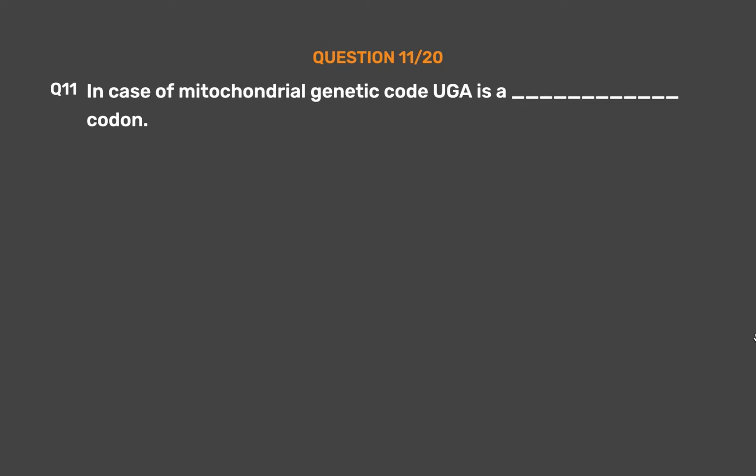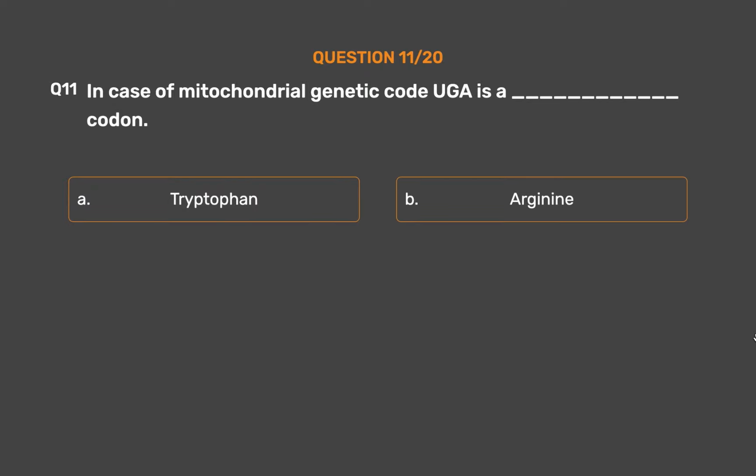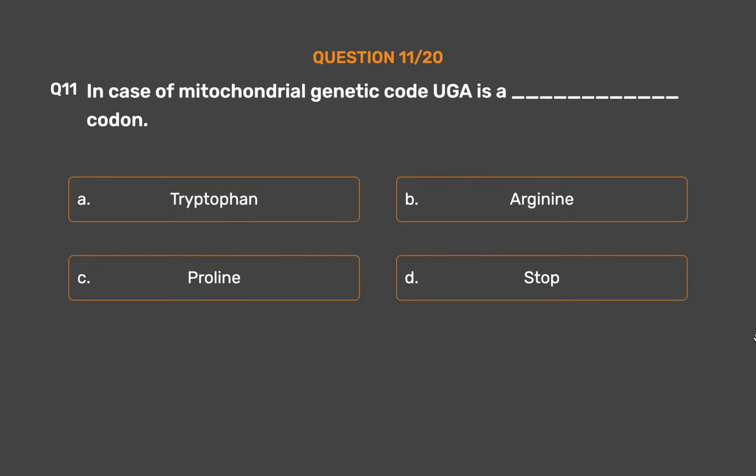Question number 11. In case of mitochondrial genetic code, AGA is _ codon. Option A. Tryptophan. Option B. Arginine. Option C. Proline. Option D. Stop.